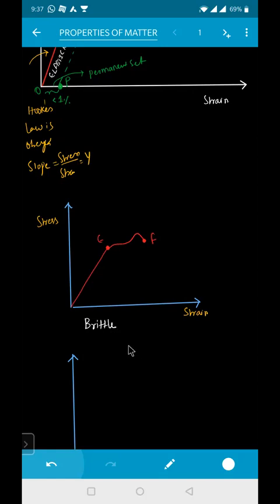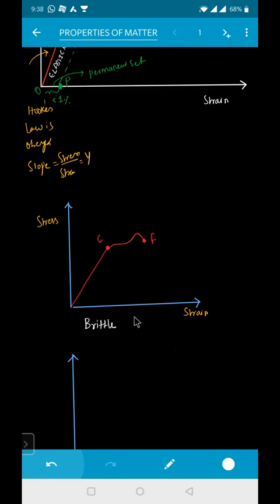What do you mean by brittle, beta? It is a hard, sir. It will break immediately. Brittle means it will immediately break, fastly, like a stick. Yes, very brittle. It is hard but easily breakable.